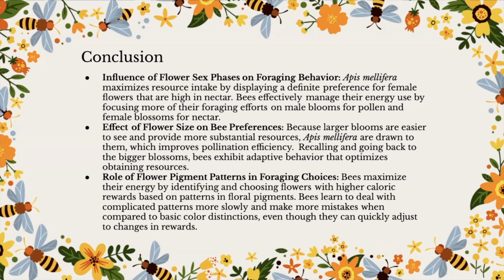Because larger blooms are easier to see and provide more substantial resources, Apis mellifera are drawn to them, which improves pollination efficiency. Recalling and going back to the bigger blossoms, bees exhibit adaptive behavior that optimizes obtaining resources. Role of flower pigment patterns in foraging resources. Bees maximize their energy by identifying and choosing flowers with higher caloric rewards based on patterns in the floral pigments.